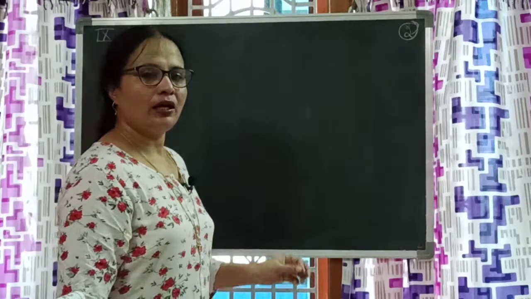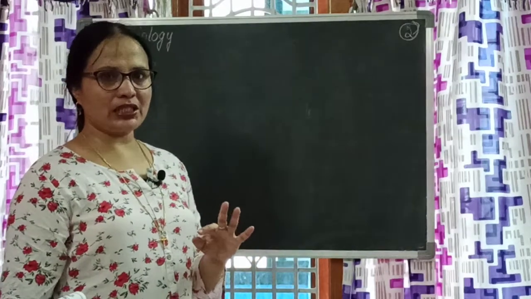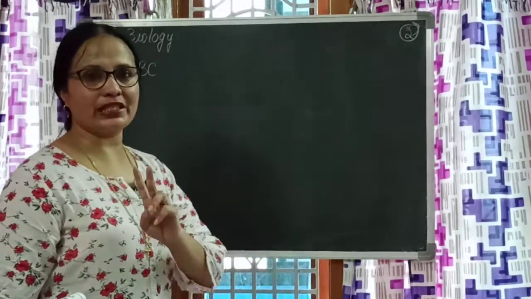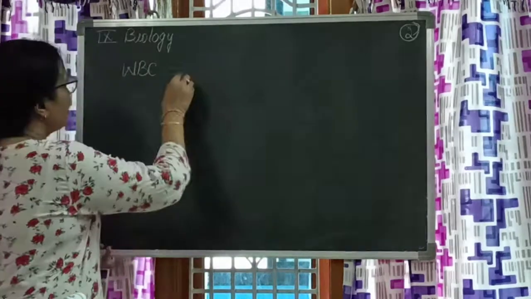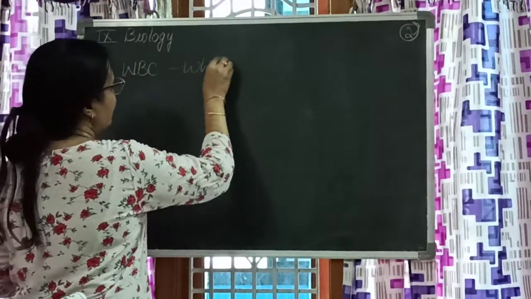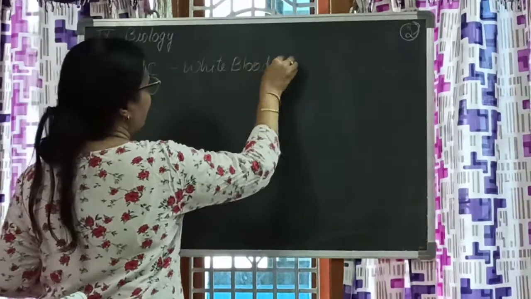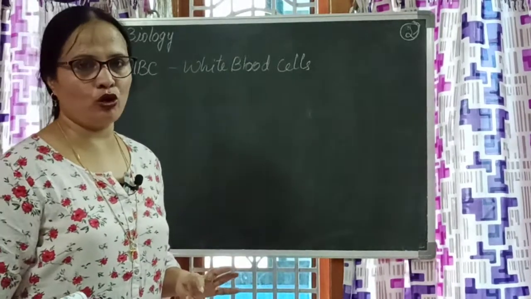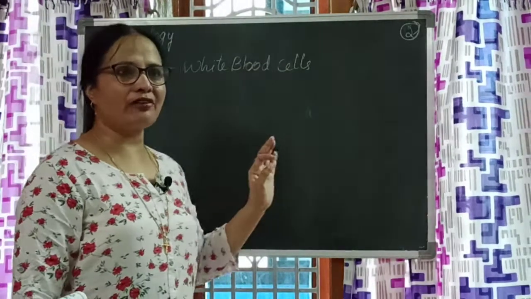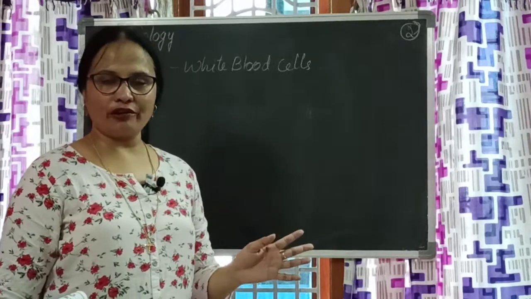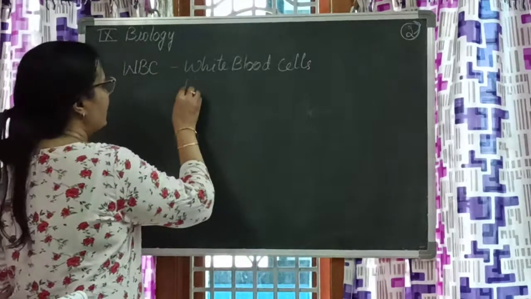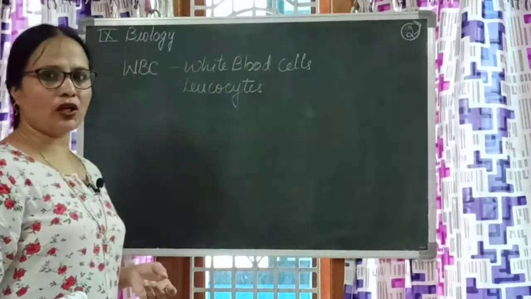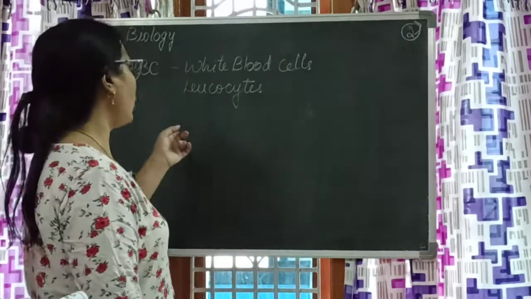Welcome once again, children. Till now we learnt about RBC, red blood cells, which are also called erythrocytes. Now let us know about the second type of cells in blood. The second type of cells in blood is called white blood cells. White blood cells, the name itself says that they do not have hemoglobin. That means their work is not for transportation. They are also called leukocytes. Red blood cells are called erythrocytes and these are called leukocytes.